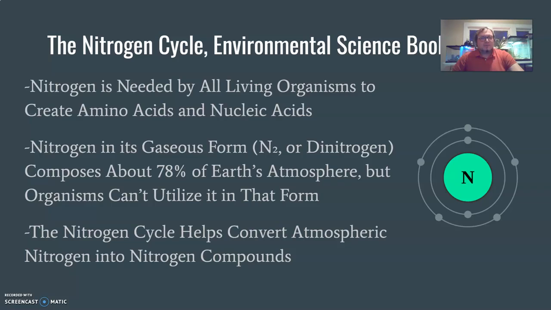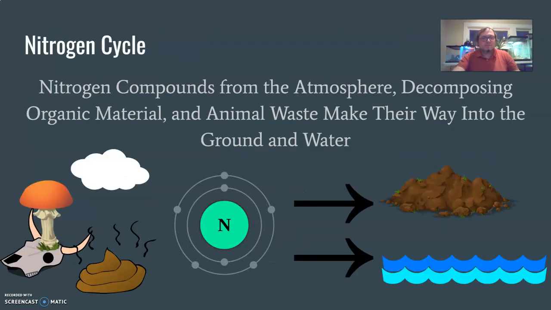Nitrogen in its gaseous form, N2 or dinitrogen, composes about 78% of the Earth's atmosphere, so the majority of Earth's atmosphere. But organisms can't utilize it in that form. If I inhale nitrogen from the atmosphere, I can't use it to help me form DNA. The nitrogen cycle helps convert atmospheric nitrogen, so the gas that we have in the air, into nitrogen compounds, which we can absorb. So I'll go through each of the steps on it, kind of like we have before with